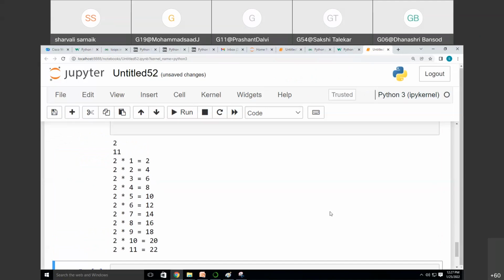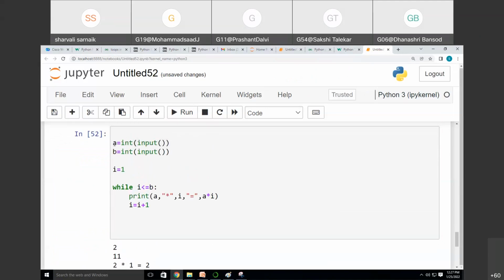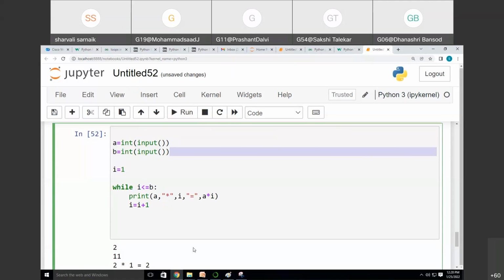What I did is, first, a will take the input of which table number you want and b till what you want. So now I have written i is equal to 1. I want up to the nth number, that is 11. I have given b value as 11. I just want to print this. So a into i will help me give the output, and this is just a formatting part. a into i is equal to.